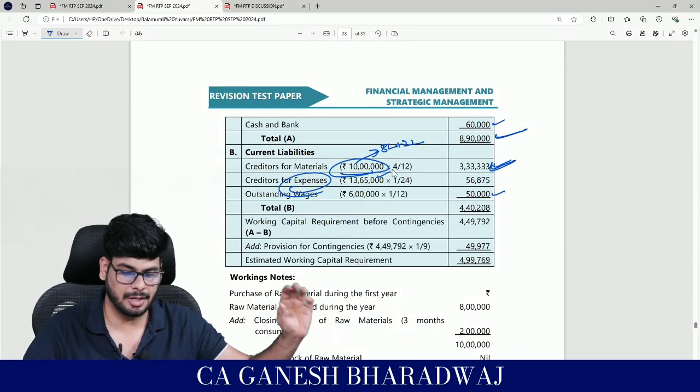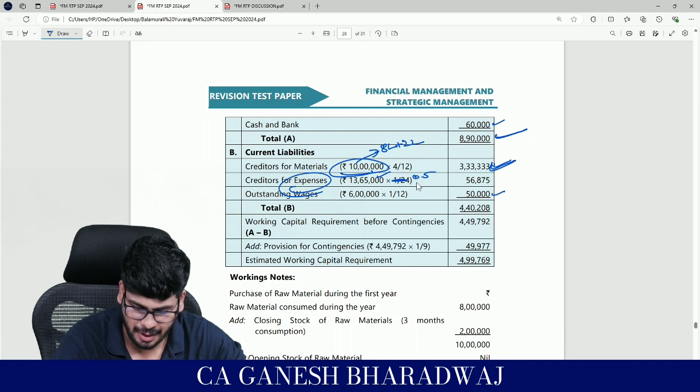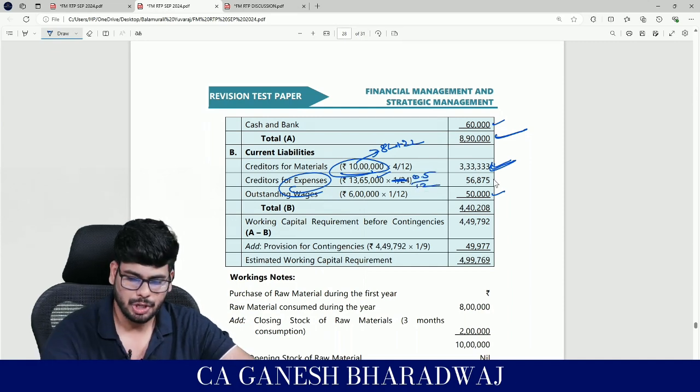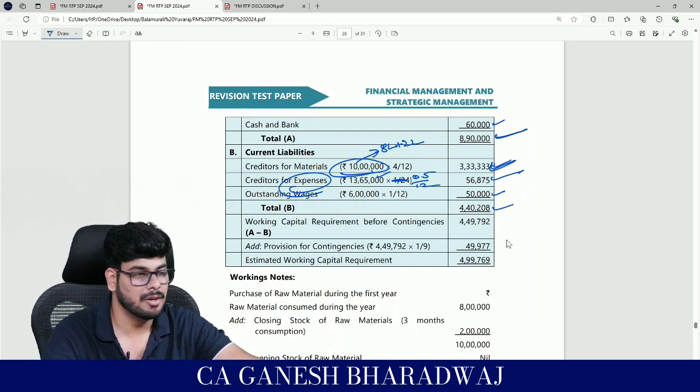That is being funded to the extent of what? Half a month, no? Right? So don't write all this into 0.5 divided by 12. Correct, you do. You get that also here. So now what do you get here? The total liabilities is going to be 4 lakh and 40,208.